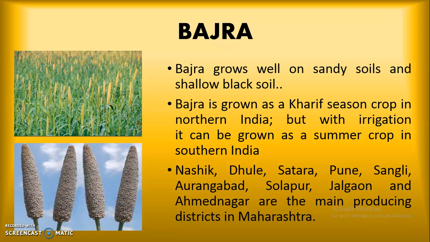Now Bajra. Bajra grows well on sandy soils and shallow black soil. So this is the soil required for the production of Bajra. Bajra is grown as a kharif crop in northern India, but with irrigation it can be grown as a summer crop also in southern India. So in Maharashtra it is grown in the summer season. Nasik, Dhule, Satara, Pune, Sangli, Aurangabad, Solapur, Jalgaon and Ahmednagar are the main producing districts of Bajra in Maharashtra.